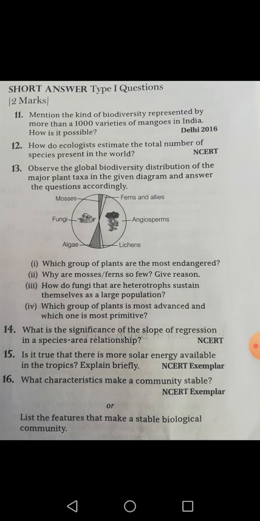Now the next question is, is it true there is more solar energy available in the tropics? So yes, it is true. The amount of the solar energy is higher in tropical regions. The reason behind is that as one moves from equator to the polar regions, the length of the day decreases and the length of the night increases. तो यानी डे की लेंथ छोटी होगी, नाइट की लेंथ अगर इंक्रीज करेगी तो डेफिनेटली क्या होगा कि सनलाइट पोल्स पे कम और इक्वेटर पे ज़्यादा होगी.